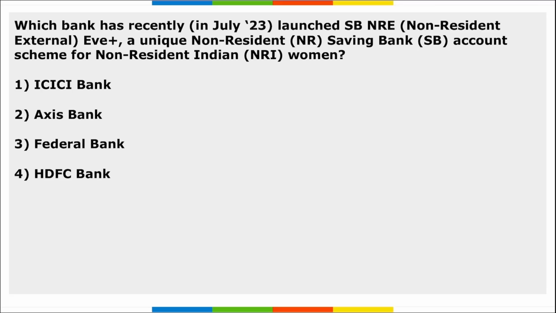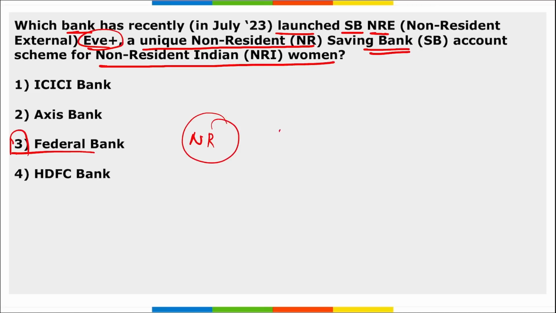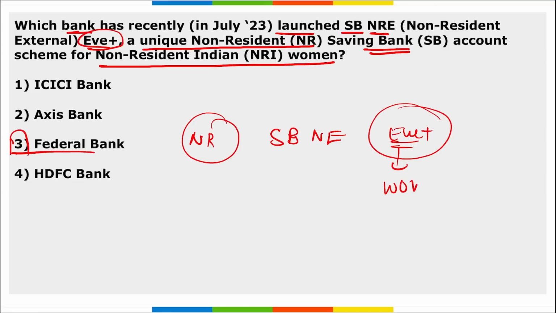Right? Next. Which bank has recently launched SBNRE Eve Plus, a unique non-resident savings bank account scheme for non-resident Indian women? It is your Federal Bank, right? I repeat, Federal Bank Limited. They have launched this unique NR savings bank account scheme that was named SBNRE Eve Plus. Correct? And as the name Eve, it is for women.